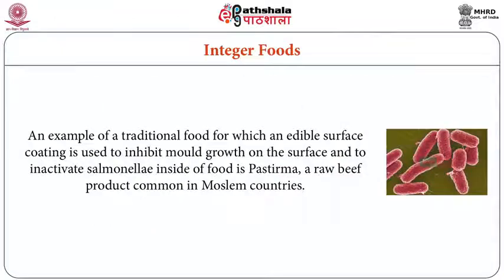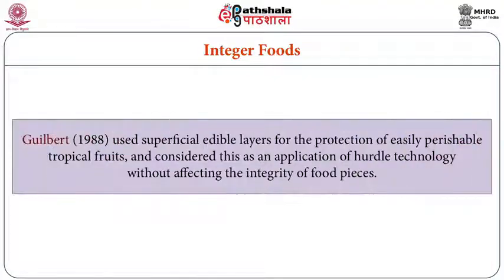Even in some countries, they are coating these non-veg products with some mold inhibitor to avoid entering of salmonella into the food. They are coating with some kind of edible materials, a surface coating. So that surface coating creates a barrier for the entry of salmonella inside the food. These are the intelligent foods.